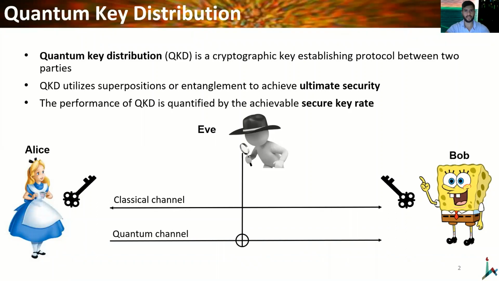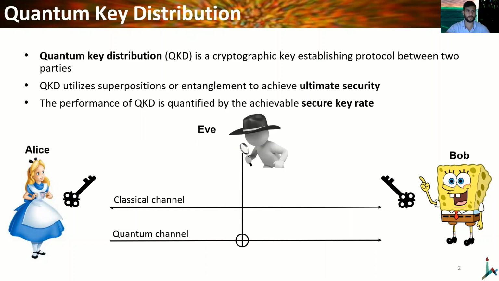Quantum key distribution is a cryptographic key establishing protocol between two parties. Quantum key distribution utilizes superposition or entanglement to achieve ultimate security. The security is ultimate in the sense that we do not make any assumption on the eavesdropper. That means that Eve can do anything allowed by the physics, including quantum computation. The performance of quantum key distribution is quantified by the achievable secure key rate, which means the size of the secure key transmitted in a second.